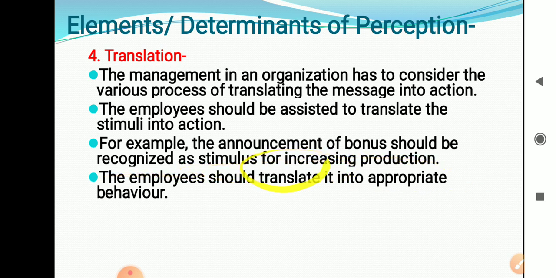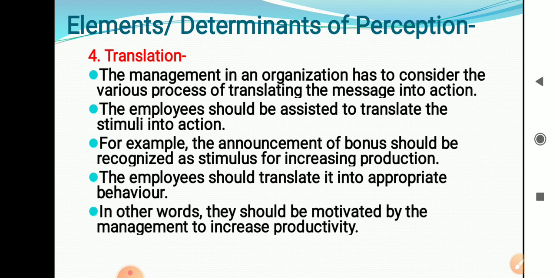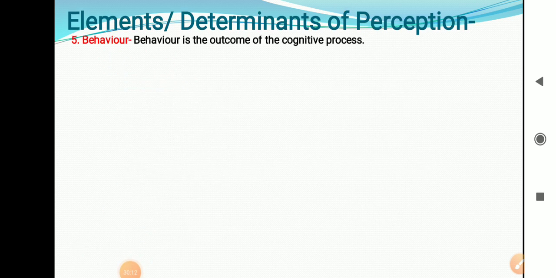The employees should translate that message into appropriate behavior. That means employees should carry out their work for increasing production. In other words, they should be motivated by management to increase production. What we need to do is motivate the employees to carry out the work or production more effectively. That is nothing but the translation.